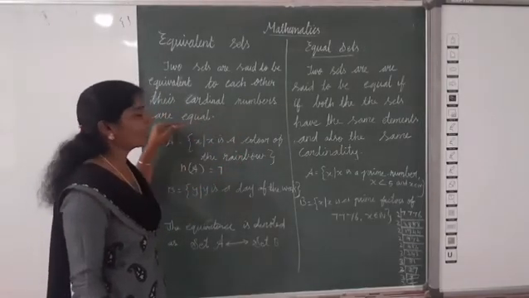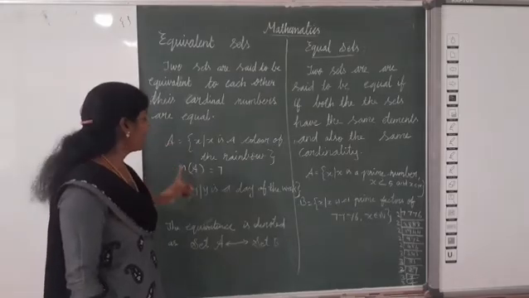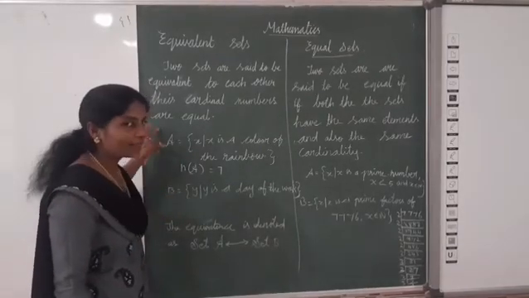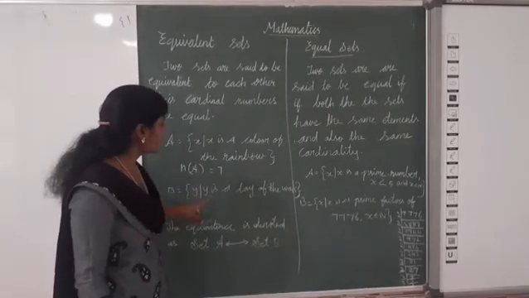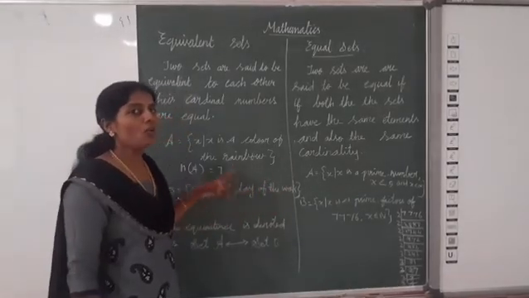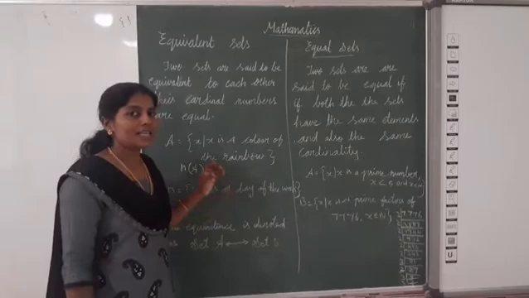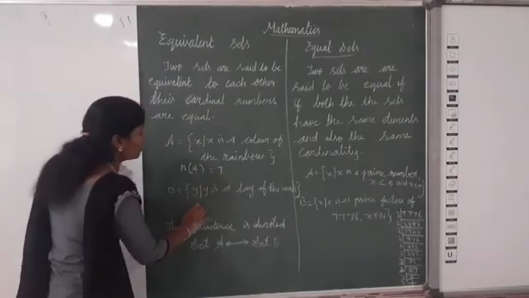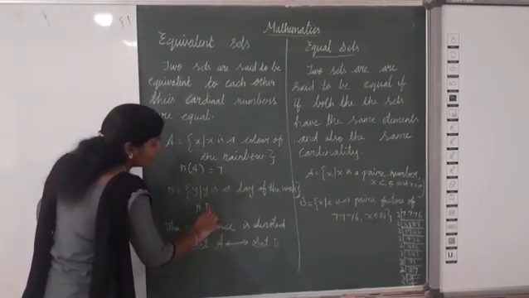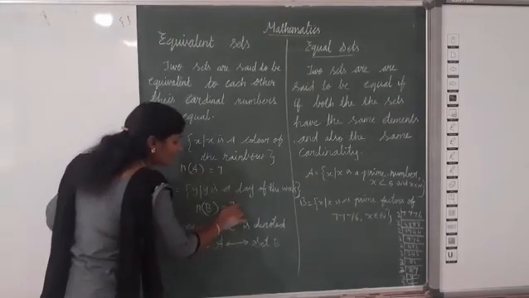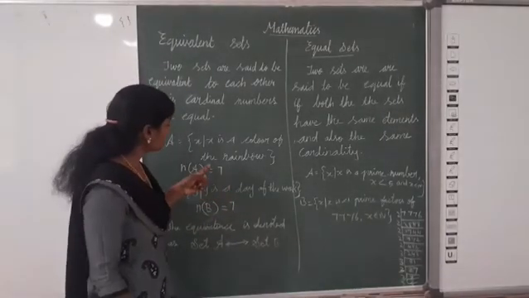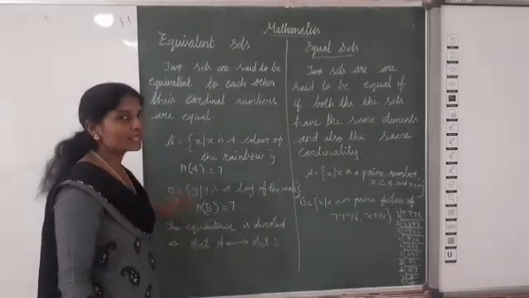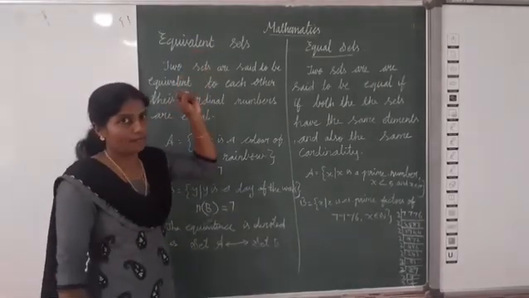The cardinal number of A, n of A, is equal to 7. Now set B: y such that y is a day of the week. How many days are there in a week? 7 days, so the number of elements here is also 7. So n of B is equal to 7. Now listen, here the cardinal numbers are equal, so we can say these two sets are equivalent sets.